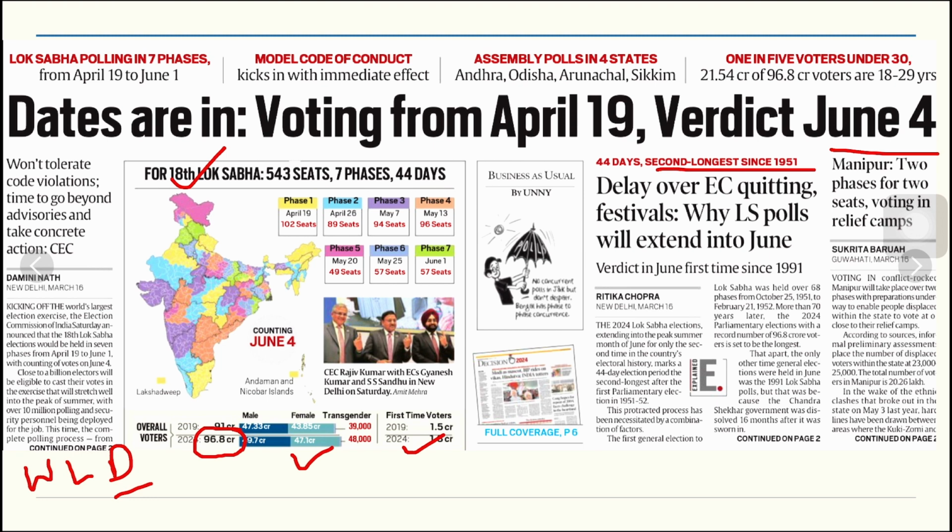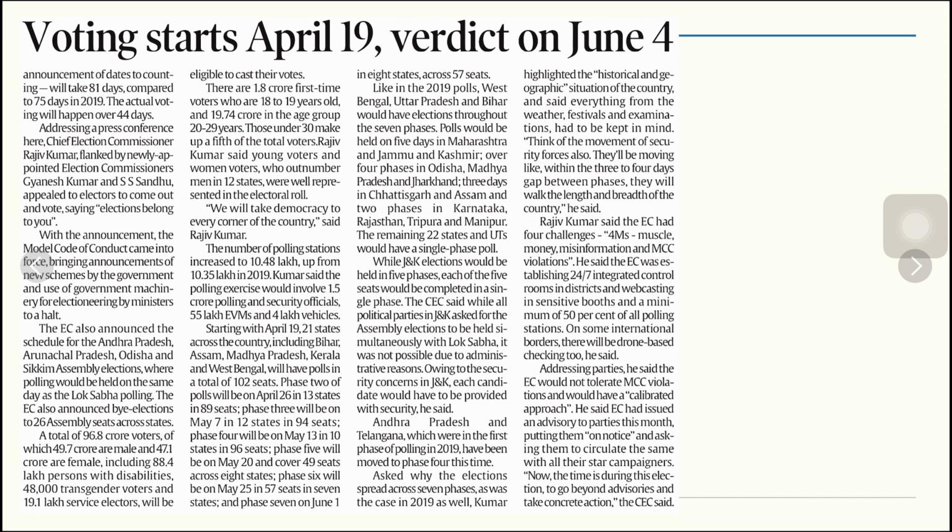That's why the elections are now being conducted in these kinds of phases. As we see, there are around 1.8 crore first time voters who are 18 to 19, and 19.74 crore voters in the age group of 20 to 29 years. So close to 20 crore voters are below the age of 30 years, and this is a very big exercise. Those under 30 make up a fifth of the total voter base, and it does show the demographic dividend of a country, how strong this is.